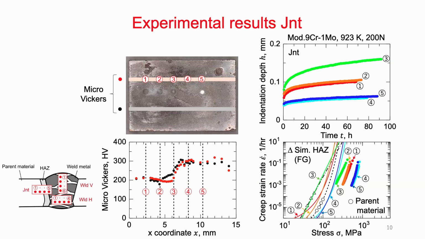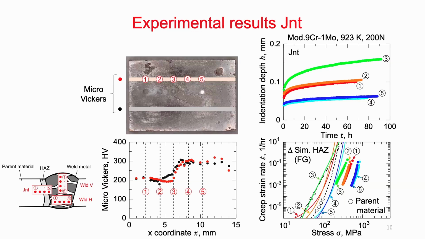We plotted the log plot, and 1 and 2 are softer, 4 and 5 are harder. And we converted this to a uniaxial one, and you can find the 4 hollow dots. This is the uniaxial data of the parent material. It's a little bit softer than the original parent material. And look at 3, the HAZ. It's much softer. And this curve is not a curve, it's a straight line.